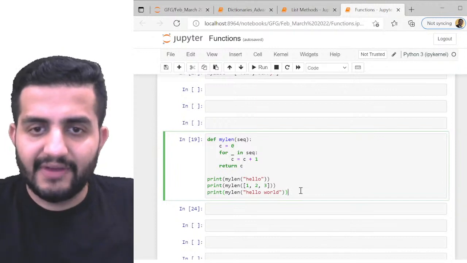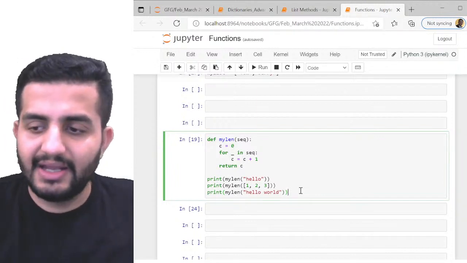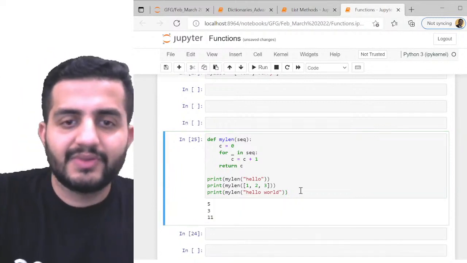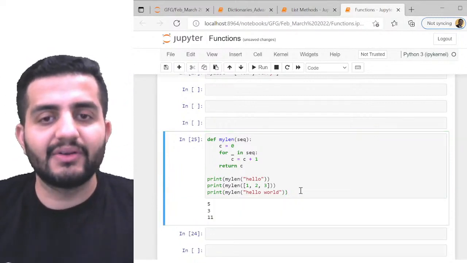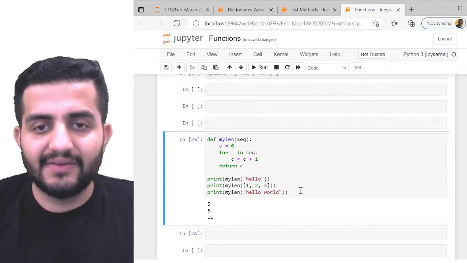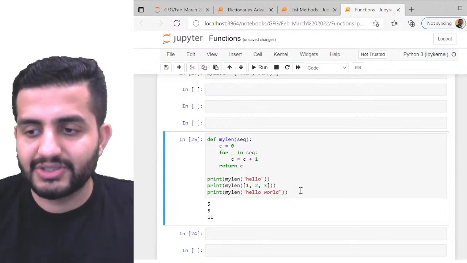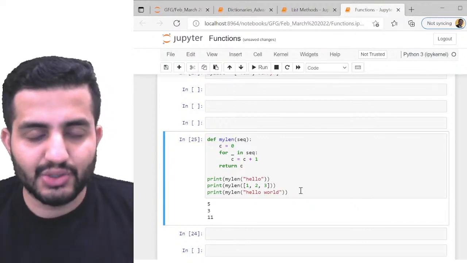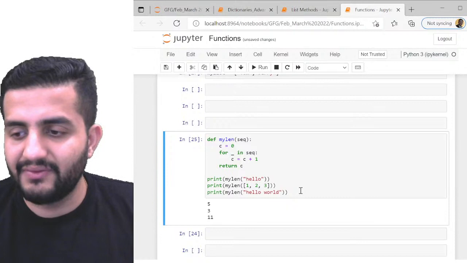Any other answer, guys? Apart from 5, 3 and 11, anybody is having any other response? If not, then let me run this. So the answer is actually 5, 3 and 11 only. So now why 5, 3 and 11? If anybody is having any doubt, please ask me the question. Do not sit idle. If you're not able to understand, please let me know. There should not be any hesitation in this, right? It's fine if you don't know that.